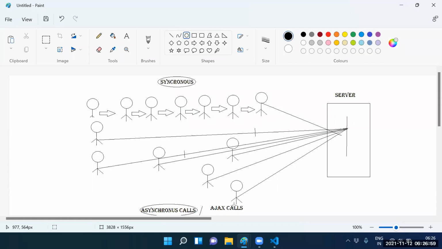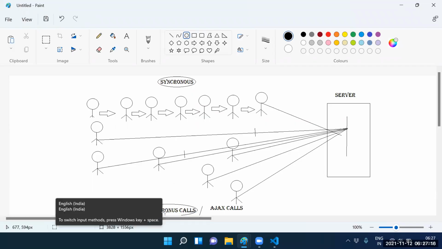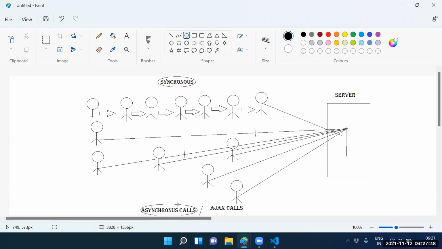No one is waiting. Even though they move at a time, one vehicle does not damage another vehicle. So that kind of communication, what do you call it? Asynchronous calls. Guys, are you getting clarity, whatever I'm saying, or are you just listening? Yes, sir, getting clarity.